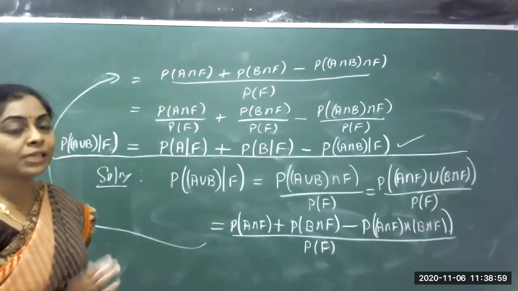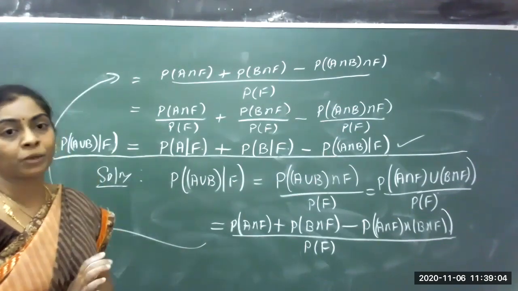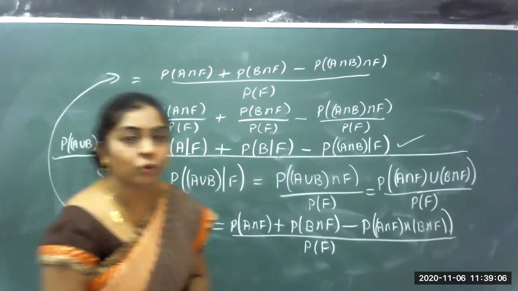We'll continue from this in the next class. Again, there is one more property that has to be proved. We have proved two properties. One more property we will continue in the next class.